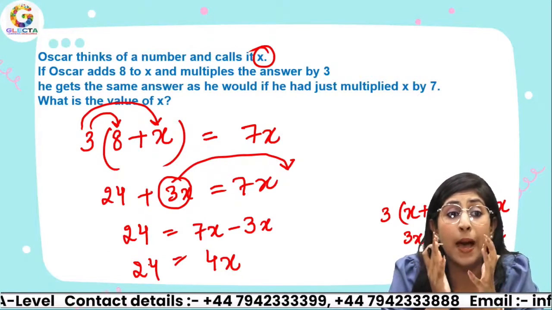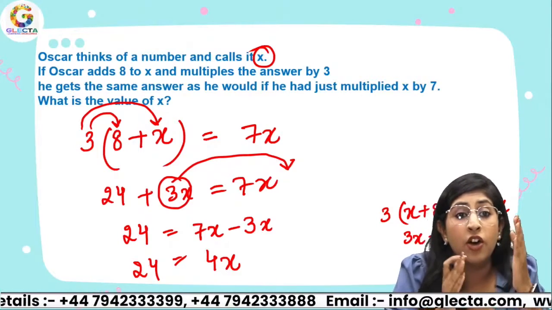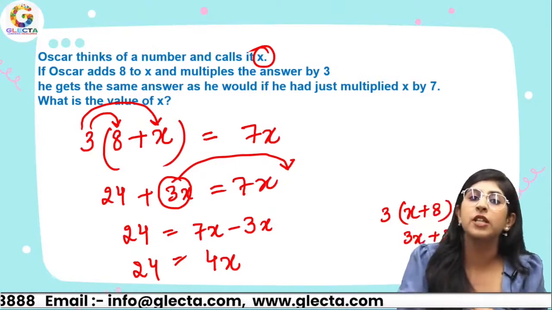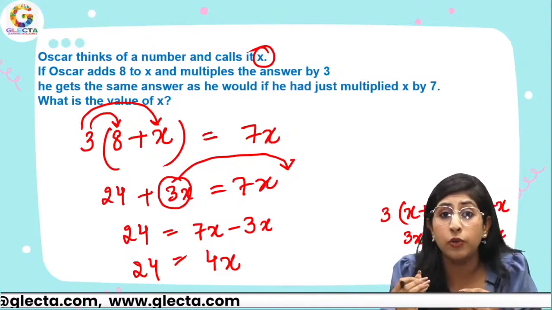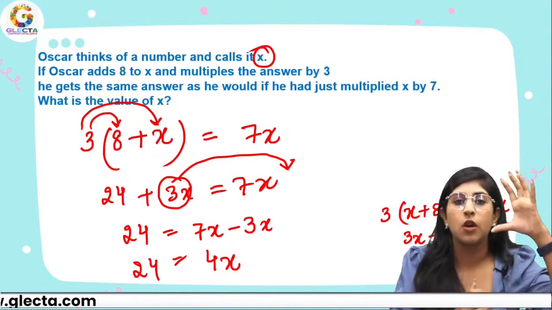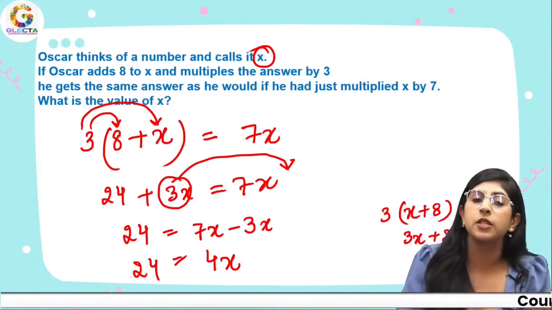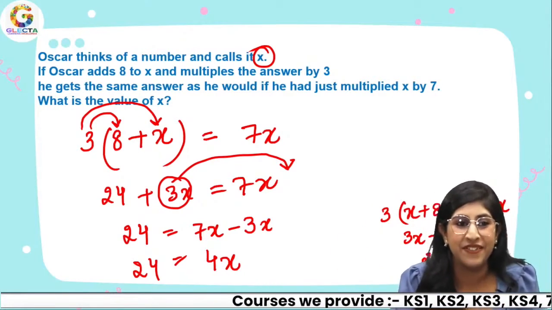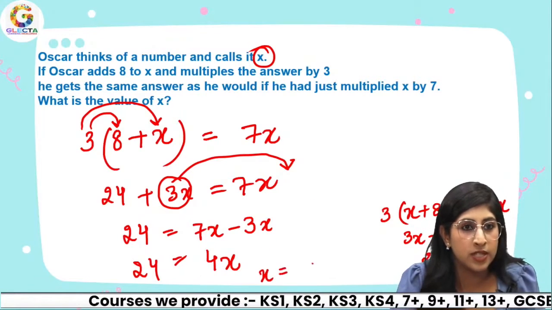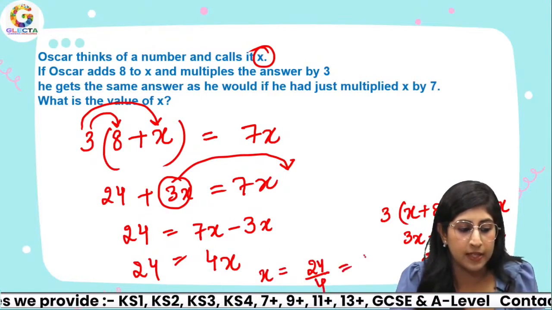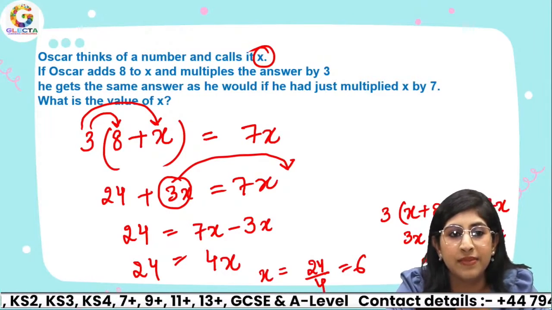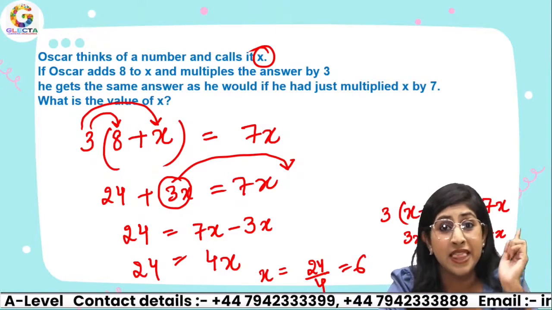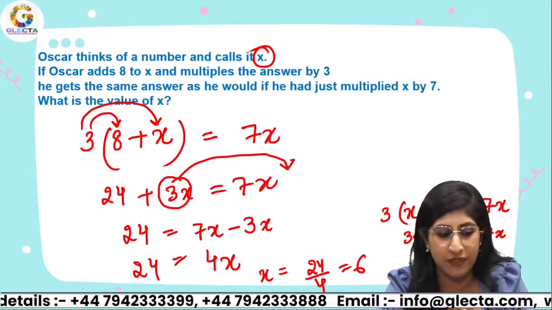Now see, what is happening between 4 and x? 4 times x. That's what 4x denotes. So what's the opposite of multiplication? You just have to see how you can apply inverse operations. Opposite of addition, subtraction. Opposite of subtraction, addition. Opposite of multiplication, division. Opposite of division, multiplication. So over here we have x equals 24 divided by 4, and that's 6. And that's how I'm getting the answer. As simple as that. So those of you who are getting incorrect answers, you need to see the brackets. I'm sure that's the place you would have made the mistake.